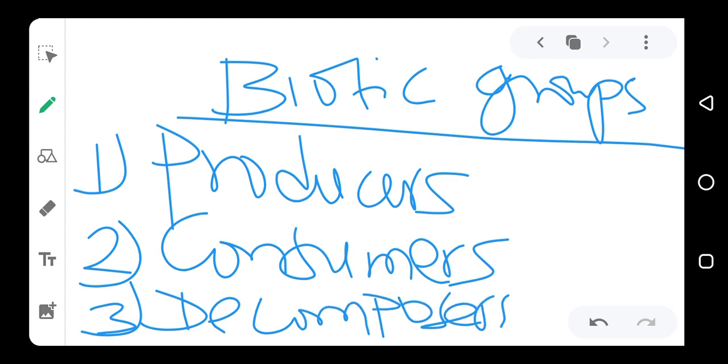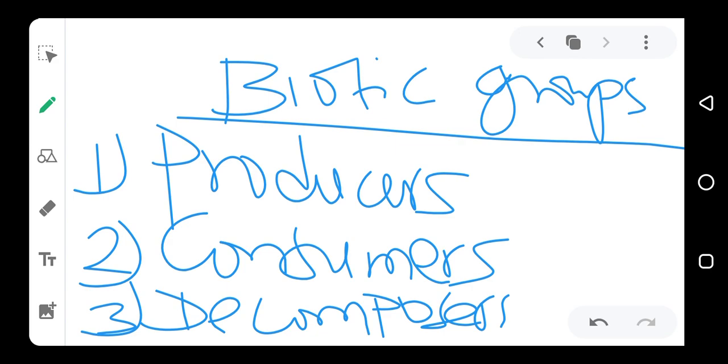So these are the three groups in the biotic factor, and they make up the three trophic levels: producers, consumers, and decomposers. Trophic level shows the movement of energy in the ecosystem. So the energy moves among these three groups: the producers, the consumers, and the decomposers.